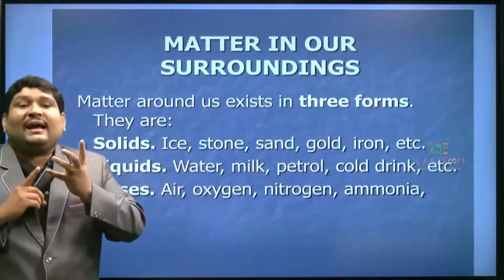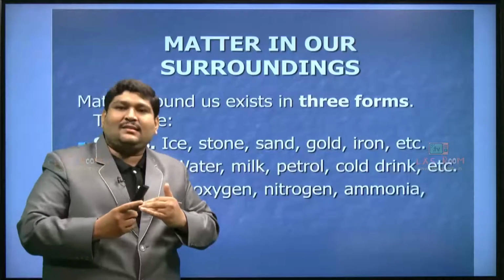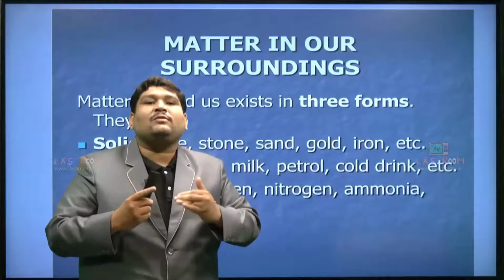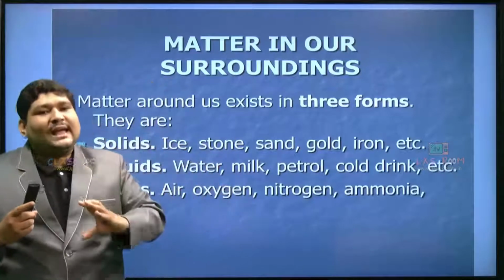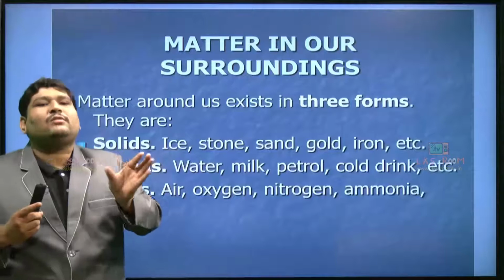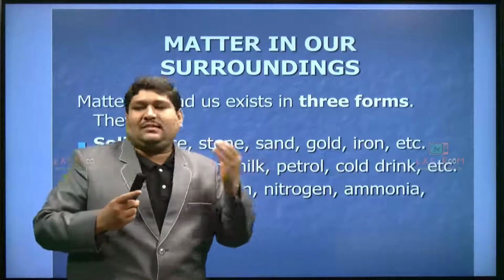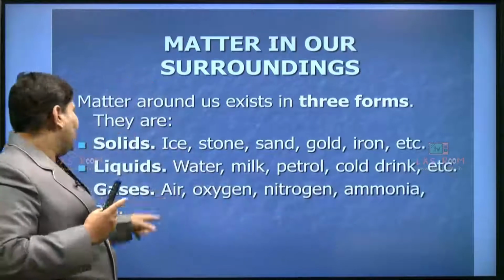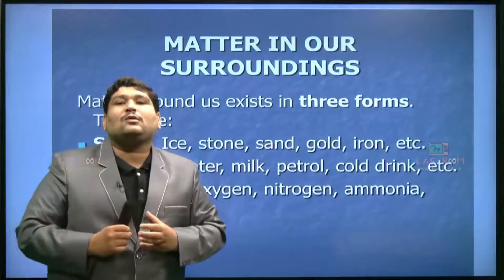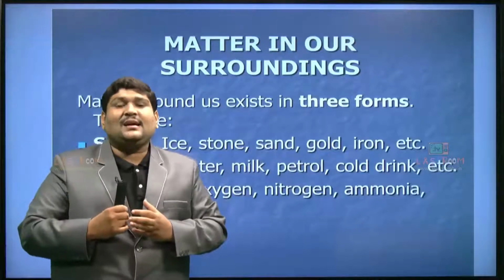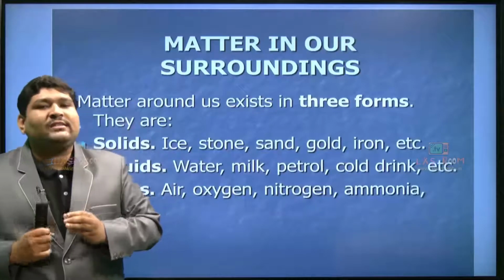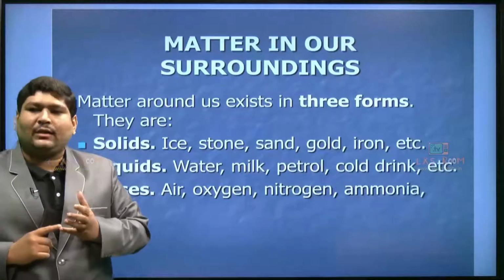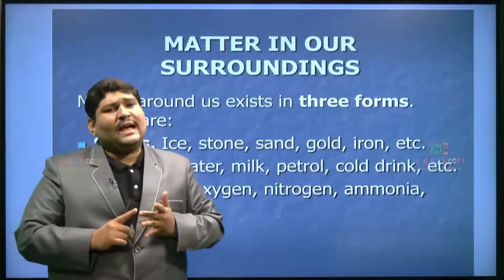Even as we said that air is a mixture of gases, nitrogen and oxygen are the forms of mixture present in air, where air is a part of matter existing in gaseous form. So oxygen, nitrogen, ammonia, etc. are some of the forms of gases. Clear? So basically what we have done here is classify matter into three forms: solid, liquid and gas.